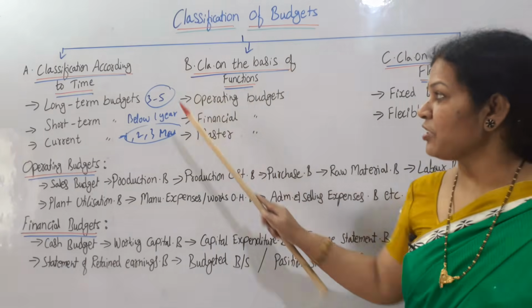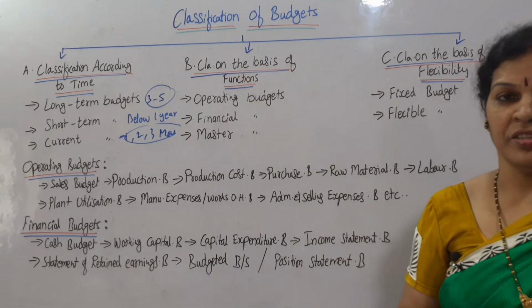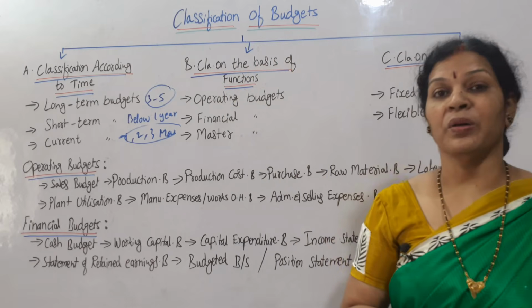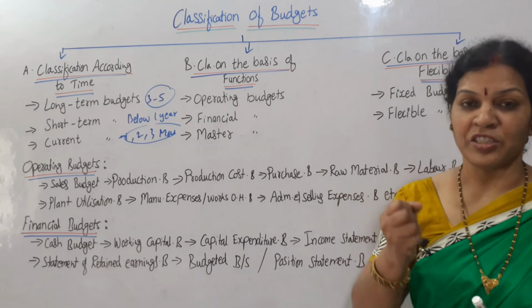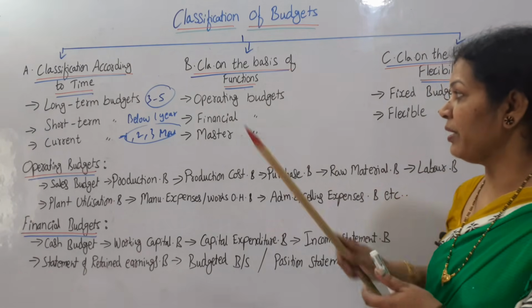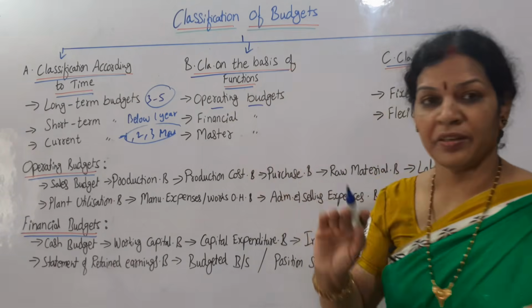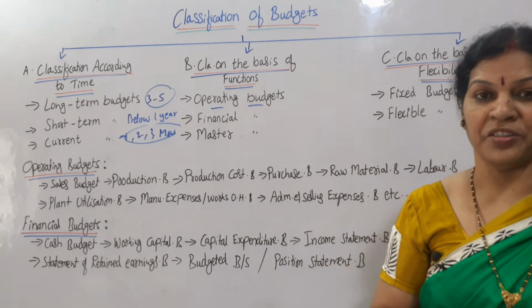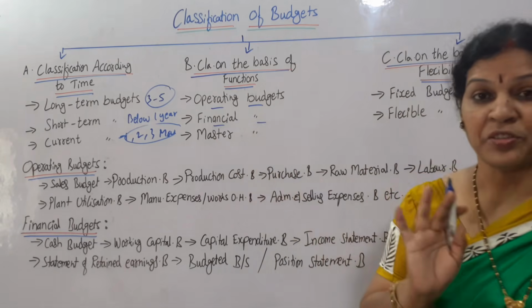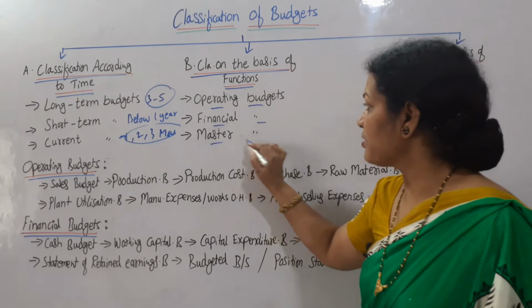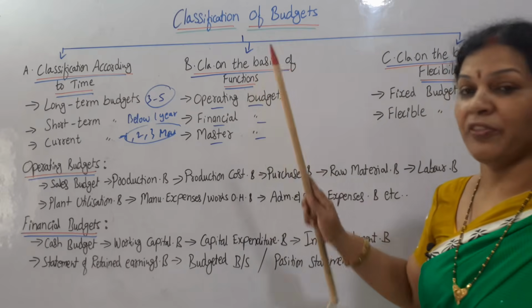Now next classification we'll see. Classification on the basis of functions. How the organization is working. Based on the functions, we can divide this classification of budget into three types. One is operating budgets. Operating point of view, what kind of budgets we can prepare. Financial budgets, finance point of view. And master budget. These are the main three budgets we prepare based on the functions.